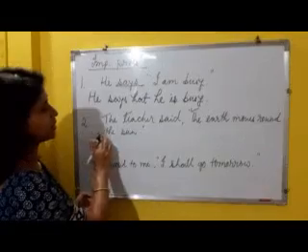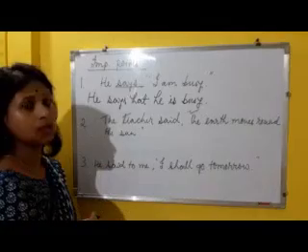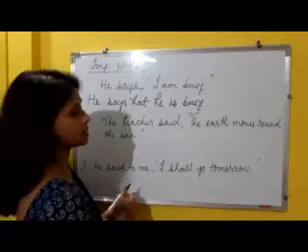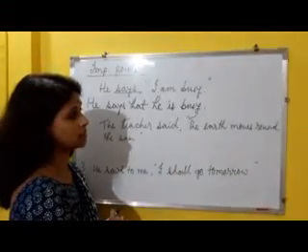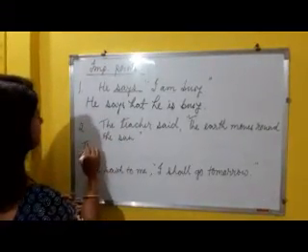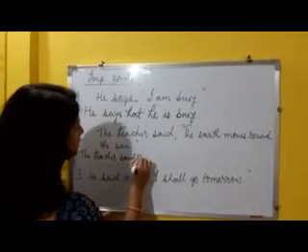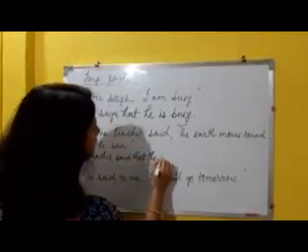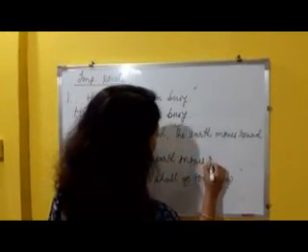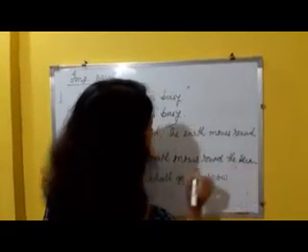Then the second one, the teacher said the earth moves round the sun. There may not be any change in the tense form if the statement is still relevant, or if it is a universal truth. Because in this sentence we will write, the teacher said that the earth moves around the sun. So it will remain same, no change in the tense form.